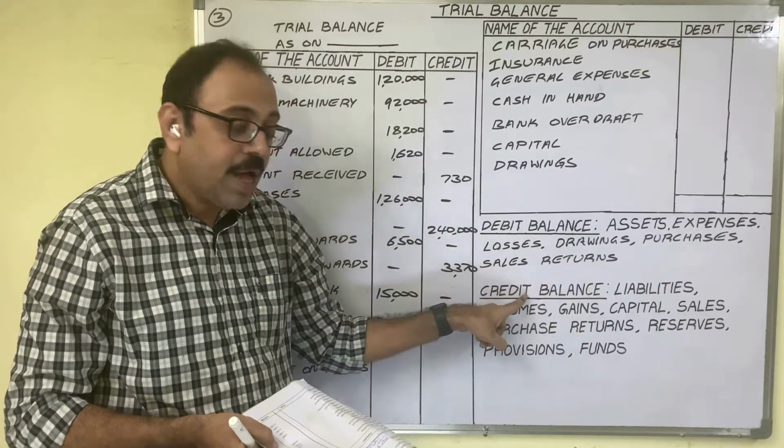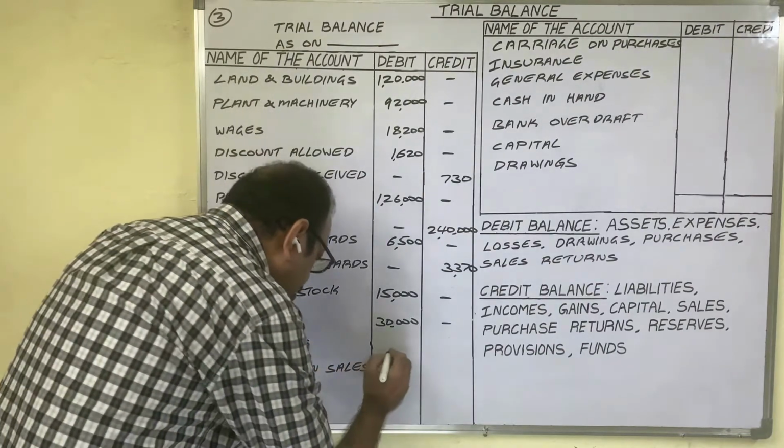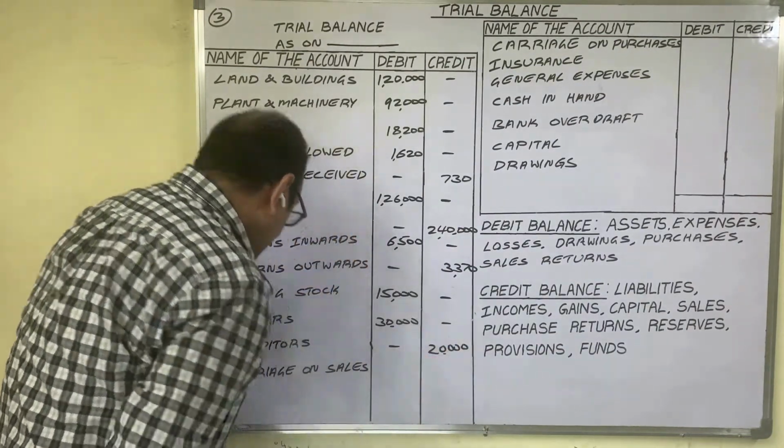Liability shows a credit balance now. In credit column, we have to write the amount 20,000 rupees. Accountant also wrote the amount in credit column.